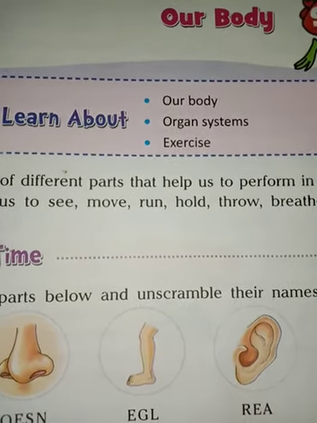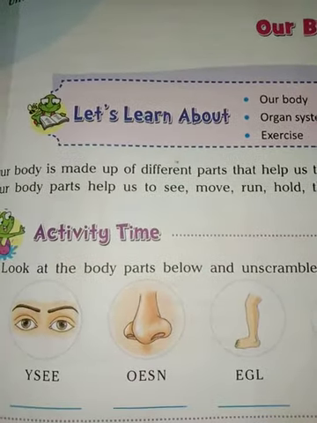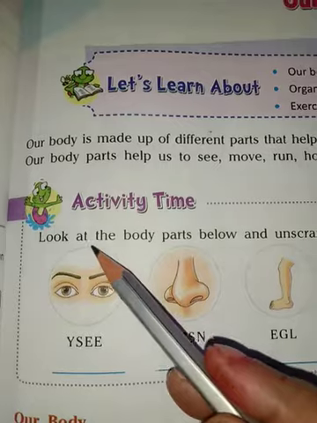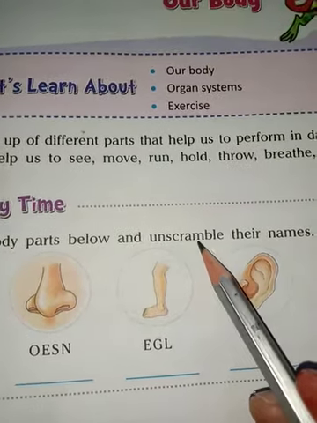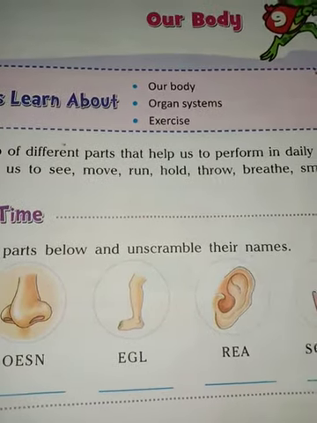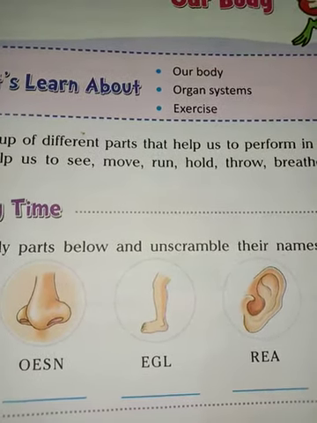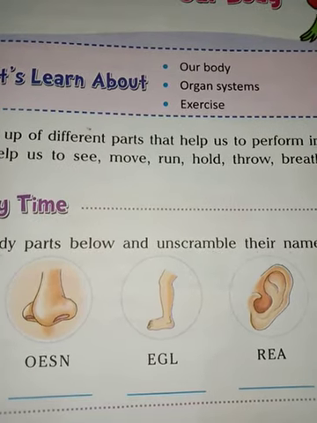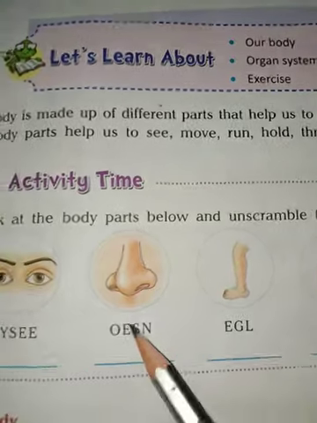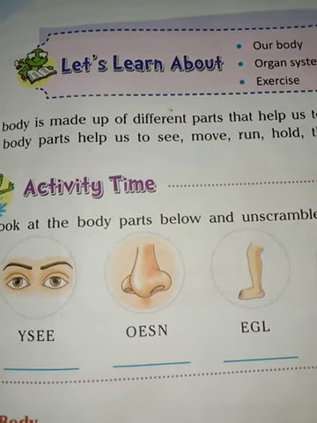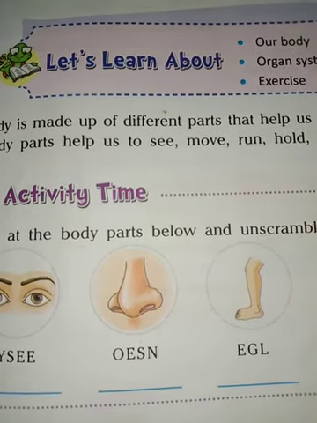Now, student, activity time. Look at the body parts below and unscramble their names. Student, pictures are being given for help, and below the pictures the scrambled spelling is given. We have to write the correct spelling.